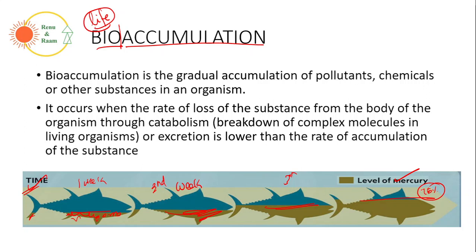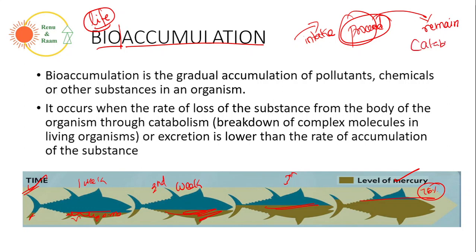Okay, so see, this happens because of two things. Let's say that we intake food. When we intake food, obviously the food is processed, and after the food is processed, the remains are left out as excreta, or we call it catabolism.